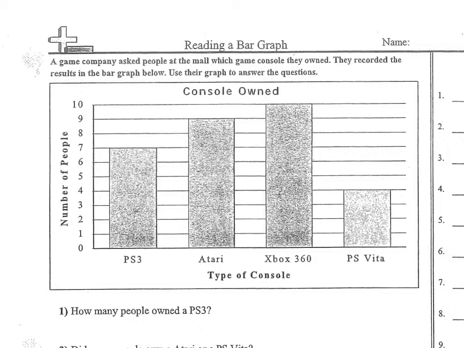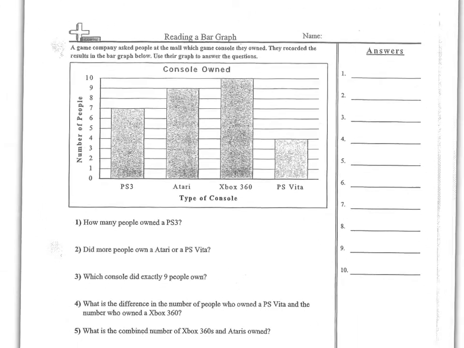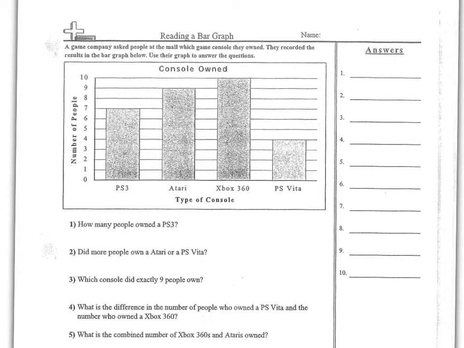So now it's going to ask you questions. So all you're going to do today on pages 9, 10, and 11 is answer questions by reading the bar graph. So the goal today is to learn how to read a bar graph. So we're going to do the first couple together. How many people owned a PS3? So I'm going to go to PS3, follow it up, and then over. It looks like 7 people owned a PS3.